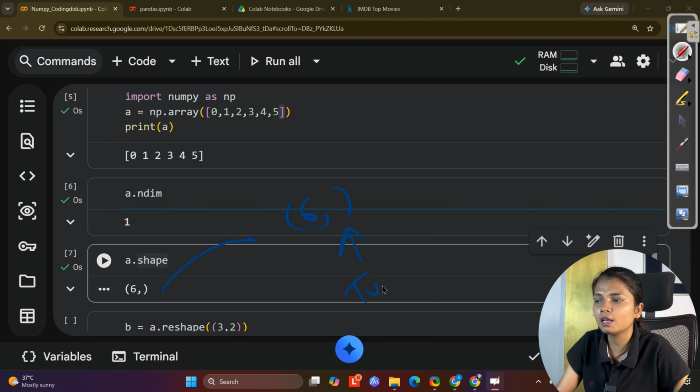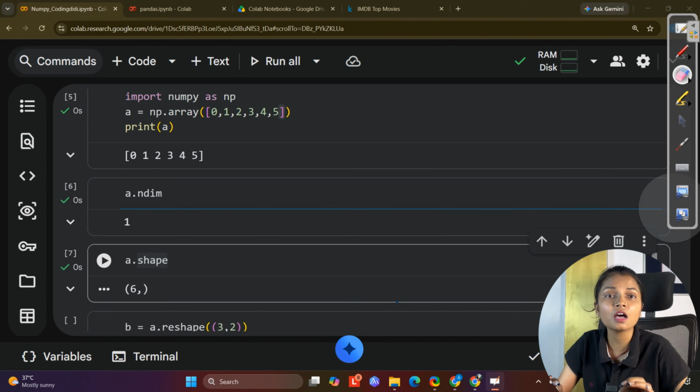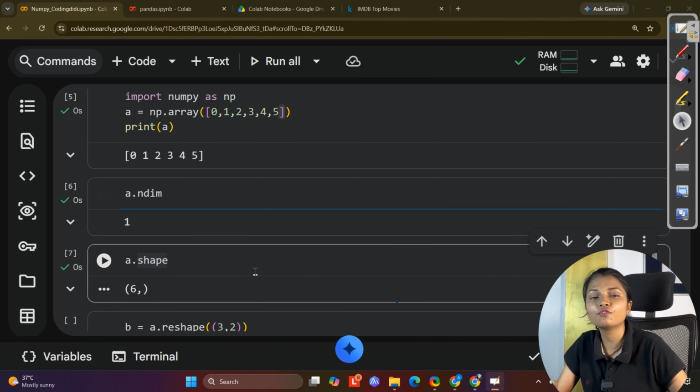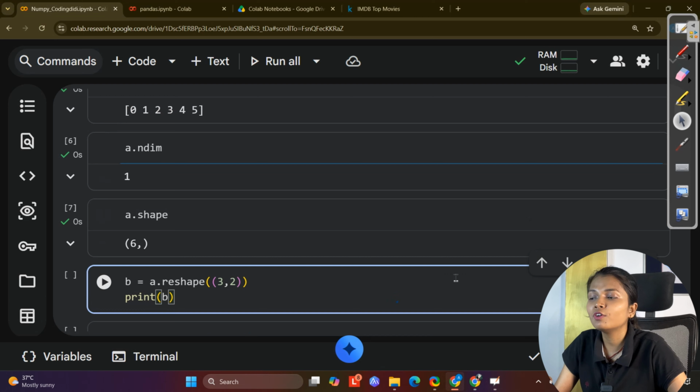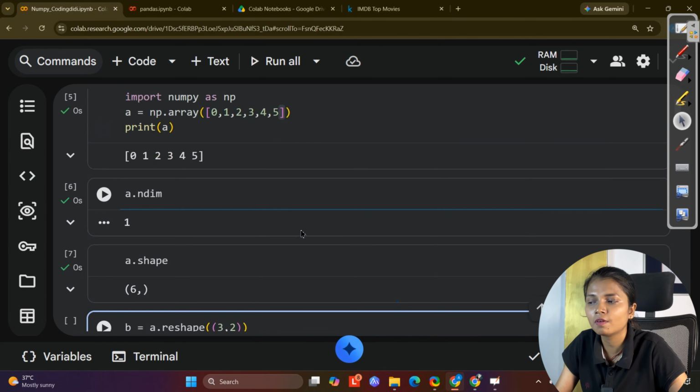Next is, when we are importing it, as I told you, you can import it with a nickname as well, and then you can create an array. Now I am trying to create a one-dimensional array. To create a one-dimensional array, np.array. Array is a function, and that function will take the values. If I run this, it stores all the values that I have given.